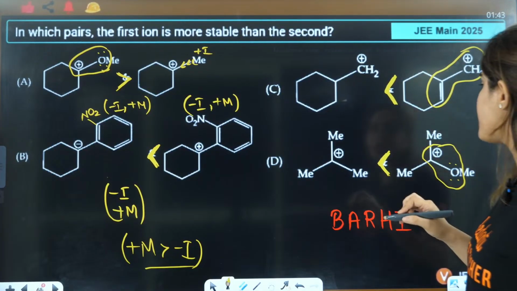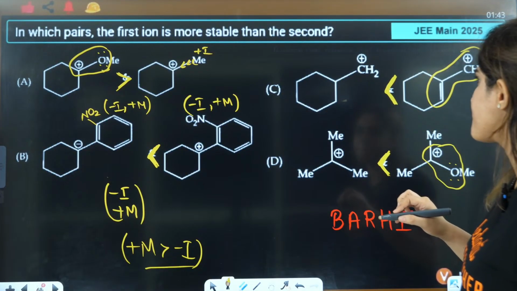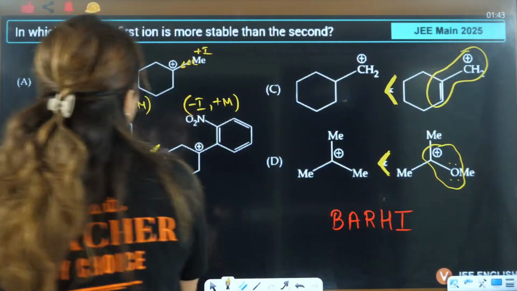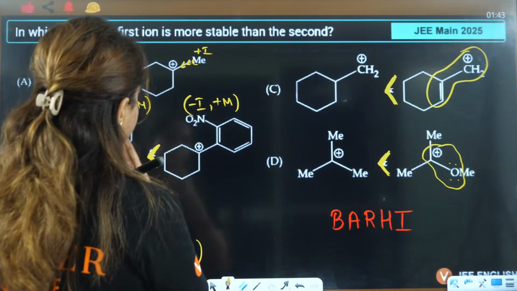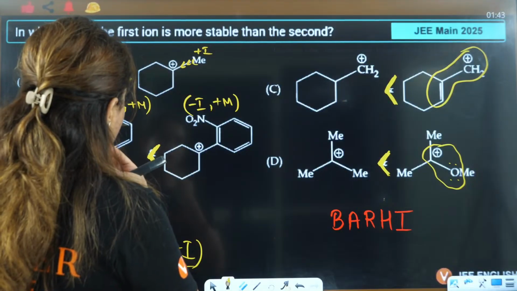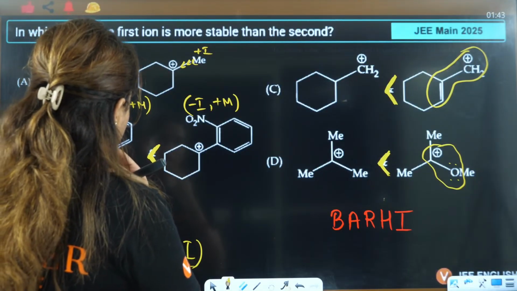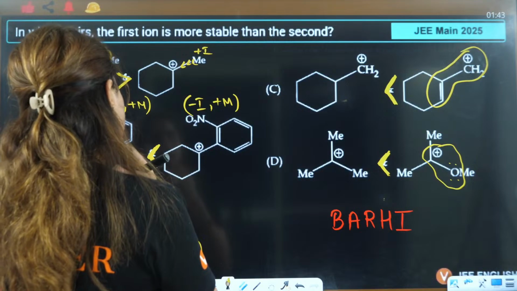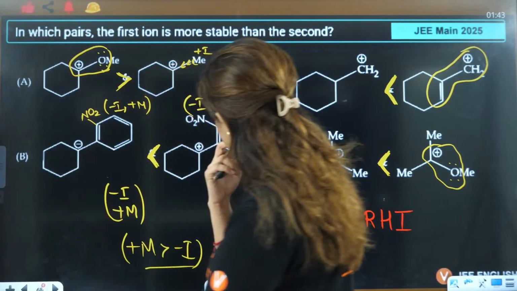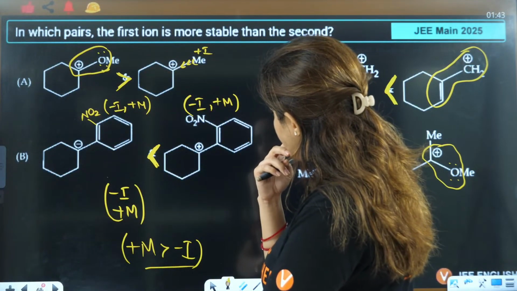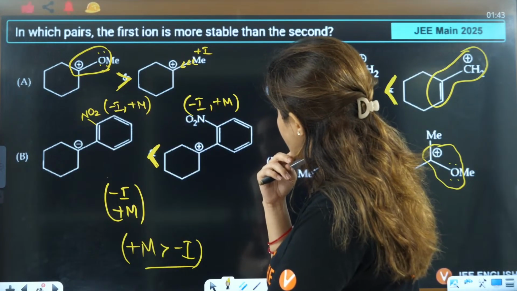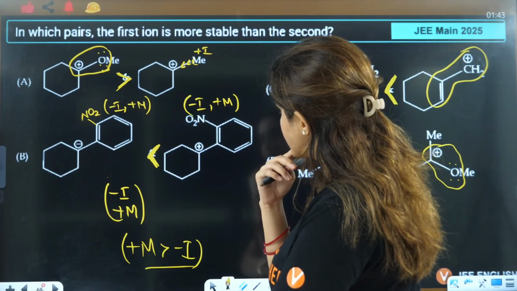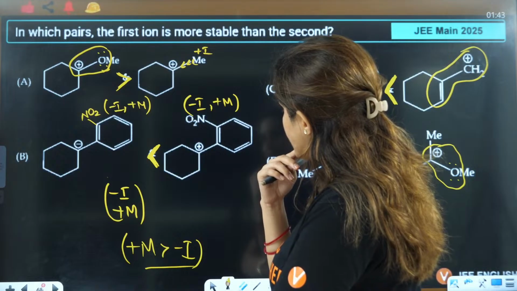So in case of, wait a minute. This is positive charge. If I see, this is the positive charge. It is not showing.